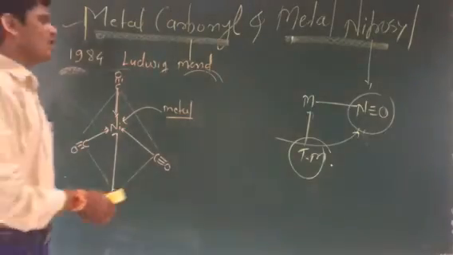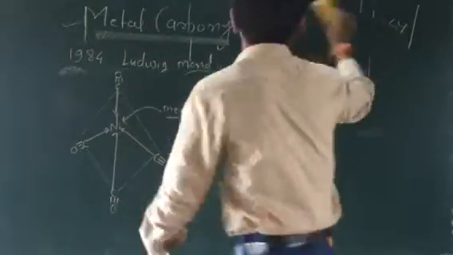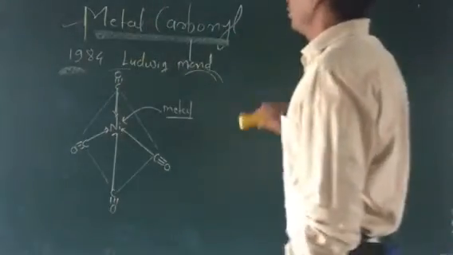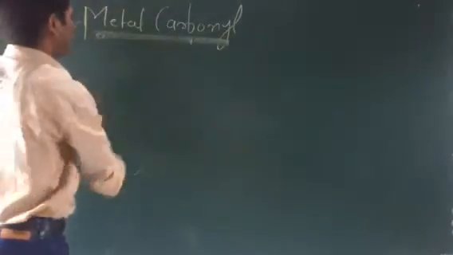Metal carbonyl complexes have two types: mononuclear and polynuclear.